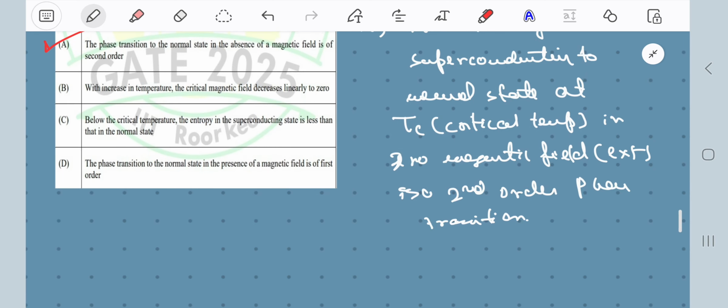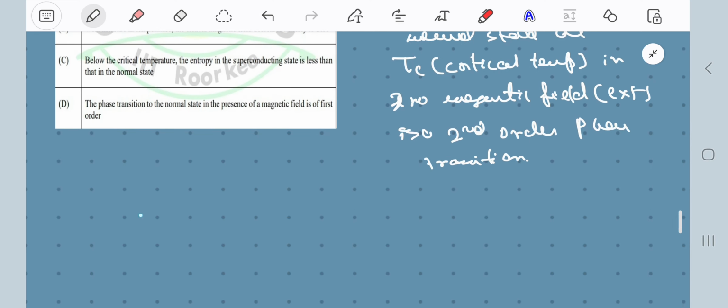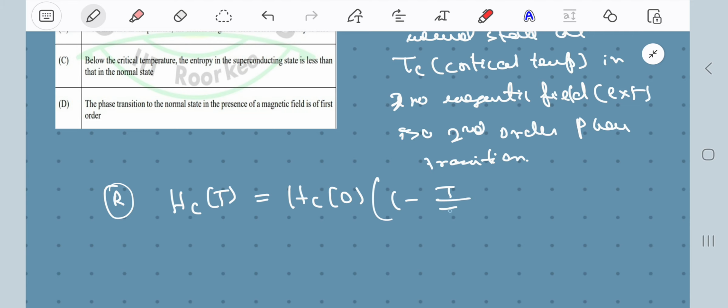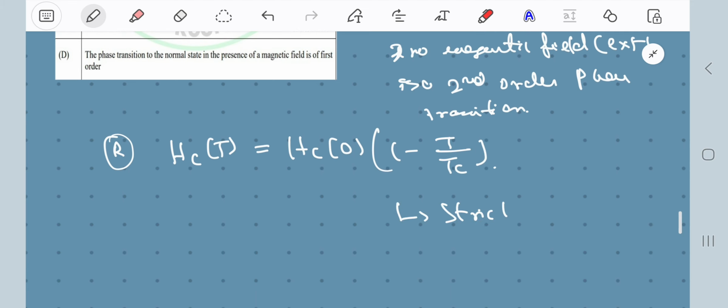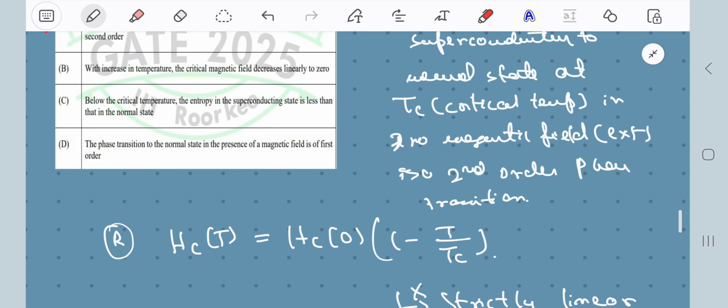Next, let us talk about option B. Now option B is not true, because if I talk about the critical field, its variation with the temperature is given like this. This is a well-known statement, and this is not strictly linear. In general, it's actually a quadratic relationship, not strictly linear. But option B says that it's a linear decrease, so option B is not true.